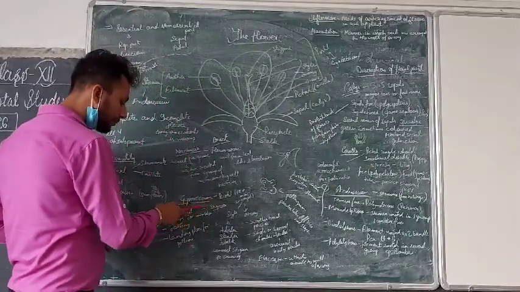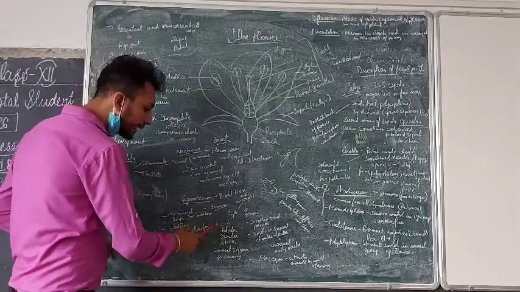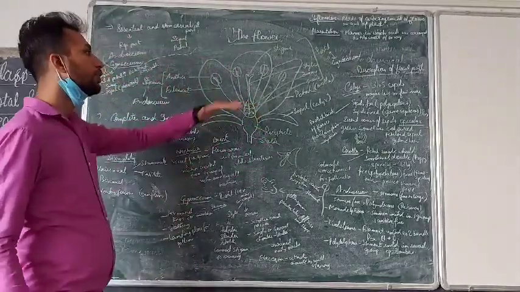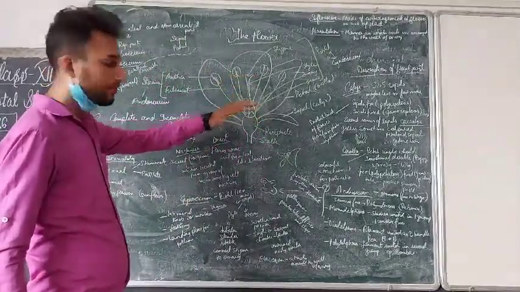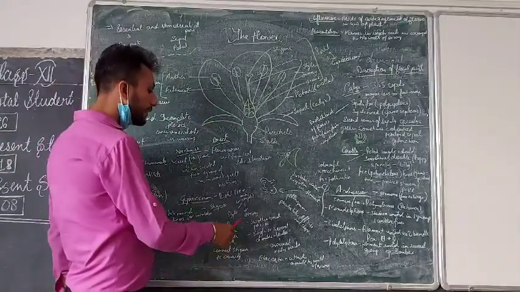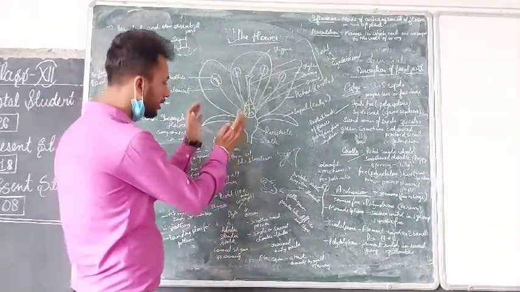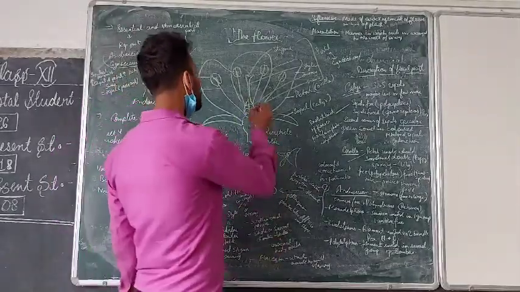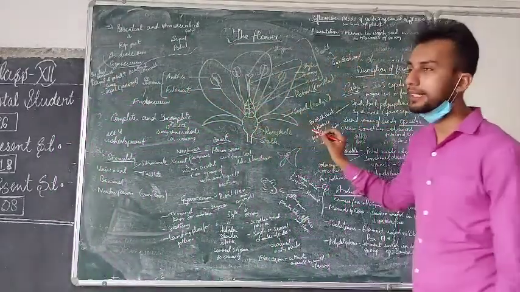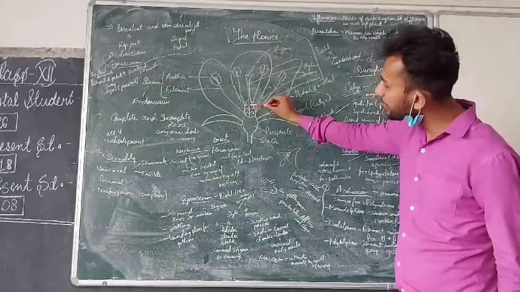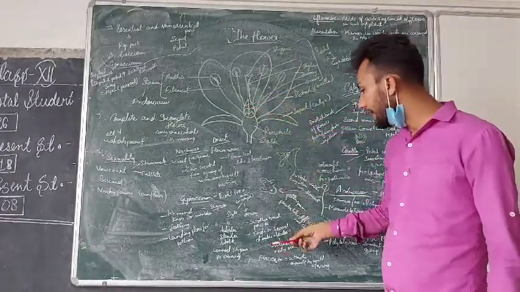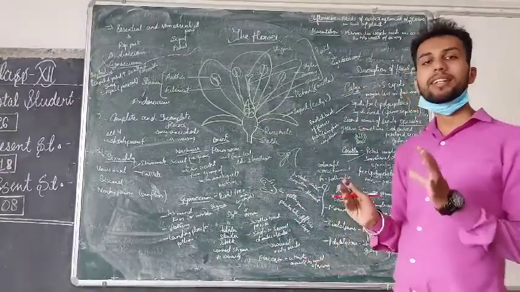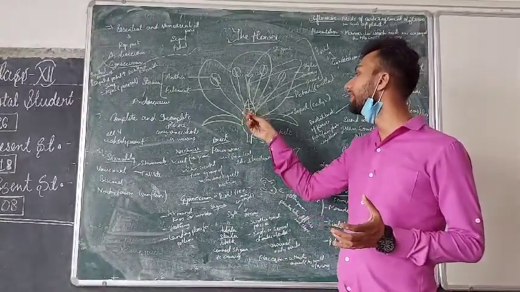So this is the gynoecium. The first part is the stigma. The second part is the style, a stalk-like structure whose main function is to join the stigma to the ovary. Then comes the ovary, the basal swollen part. It may be single chambered, or it may be double or many chambered, and these chambers are called locules, and they carry the round body-like structures called ovules.